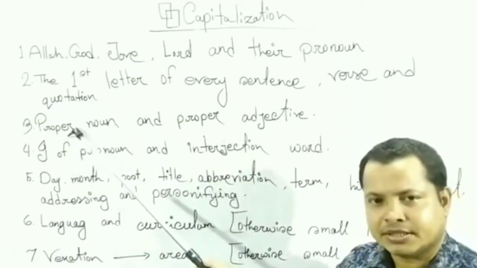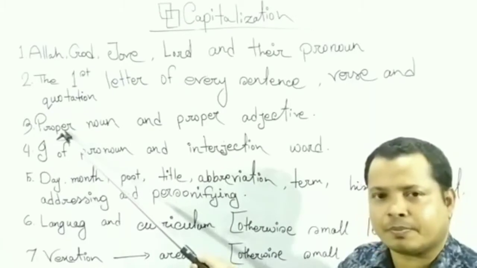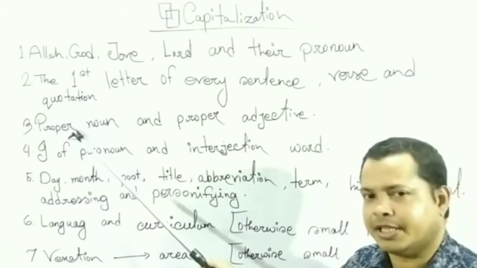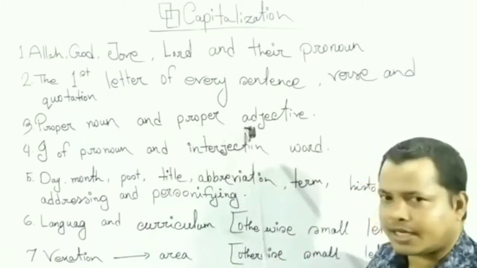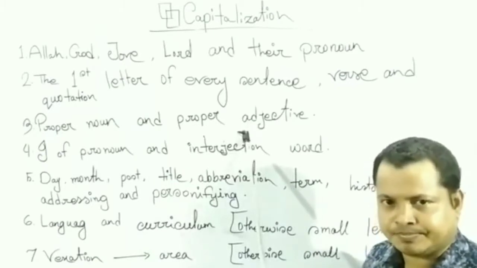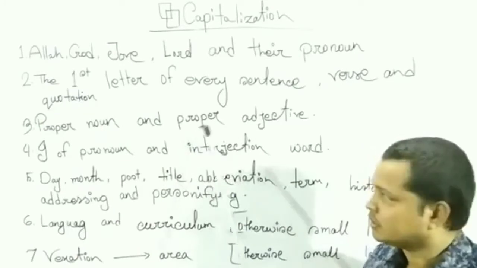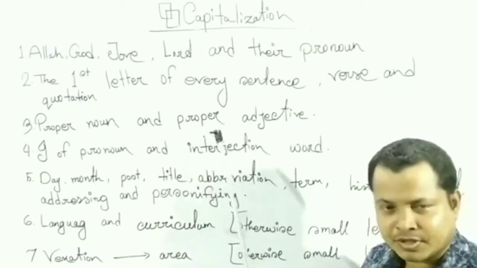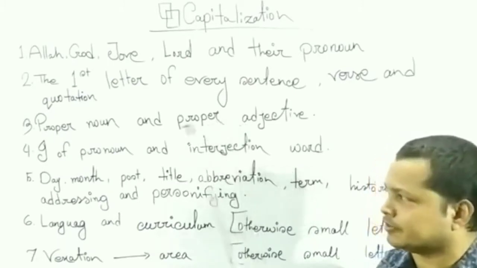Proper noun means a specific name. The first letter of a specific name will be capital letter. Proper adjective, such kind of adjective which is derived from proper noun. In this case, the first letter of adjective, which is called proper adjective, will be capital letter.